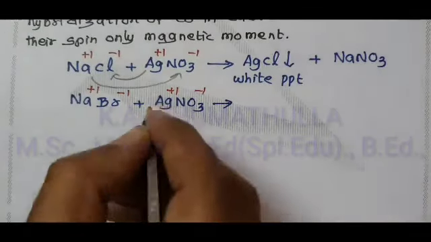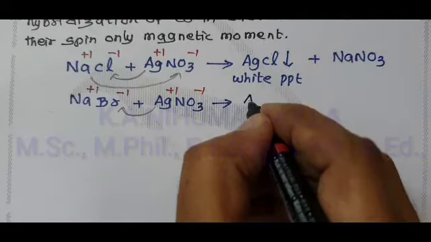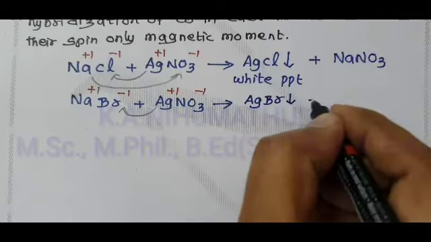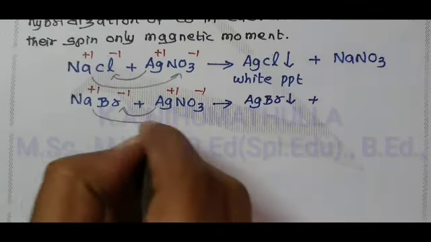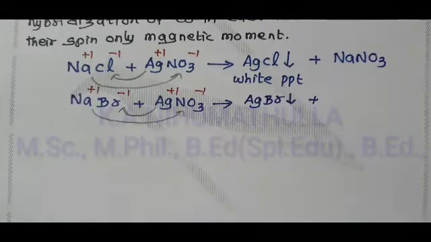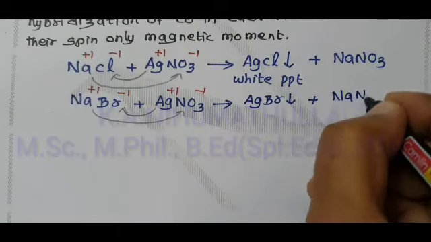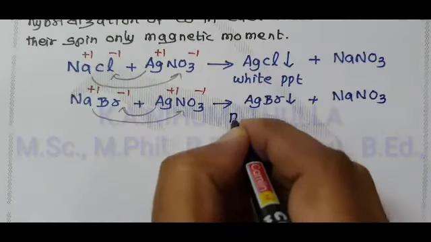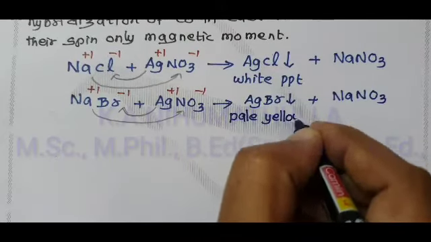Ag plus combines with the Br minus to form AgBr, silver bromide, and Na plus combines with the NO3 minus to form NaNO3. Silver bromide is a pale yellow precipitate.